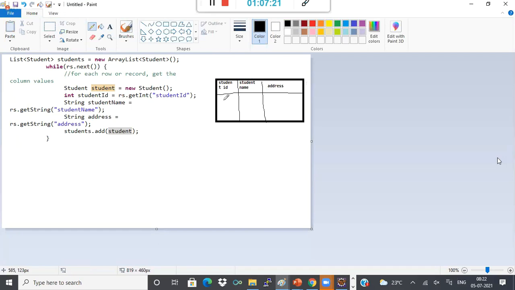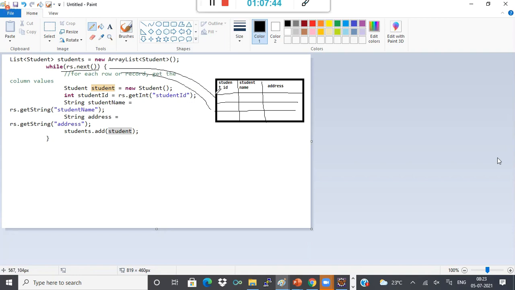Now in this table, there will be 3 records. 1, 2, 3. Now what I'm doing, when I say while rs.next, it will iterate row by row. That means the first row will come here. In the next loop, it will go to the second row. In the next loop, it will go to the third row.